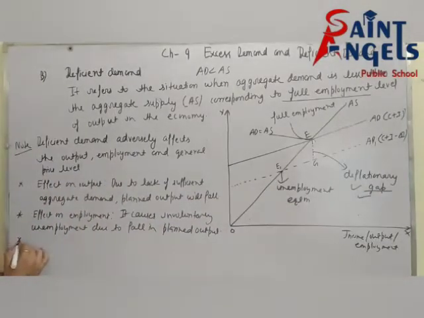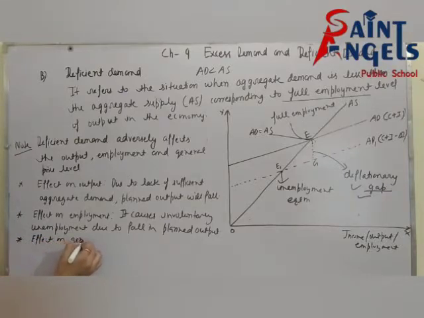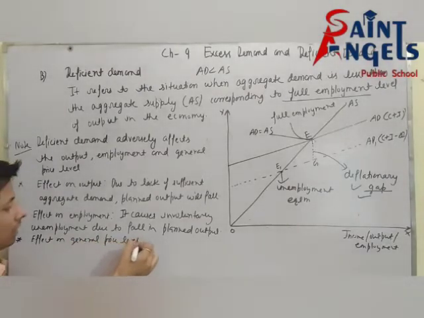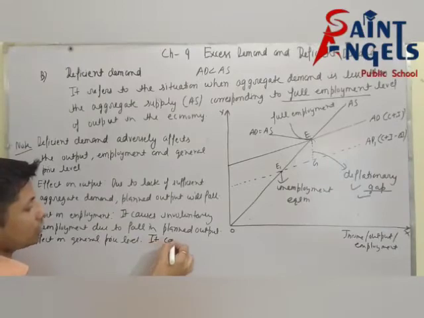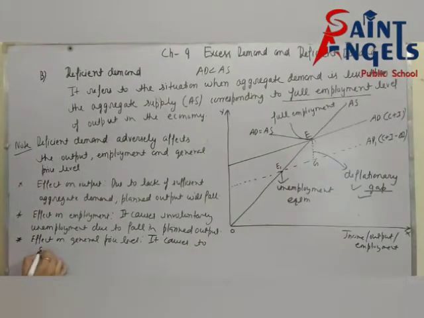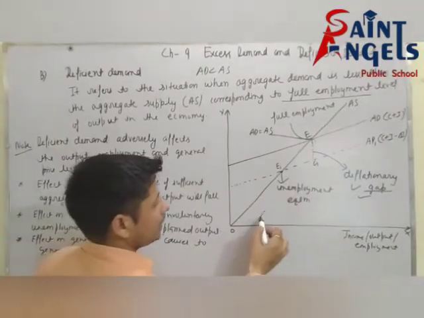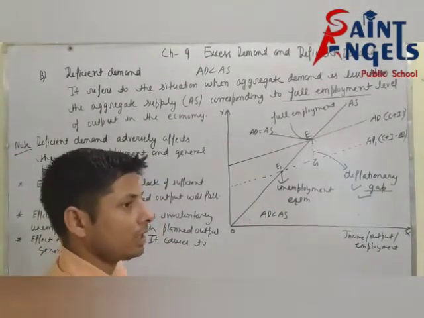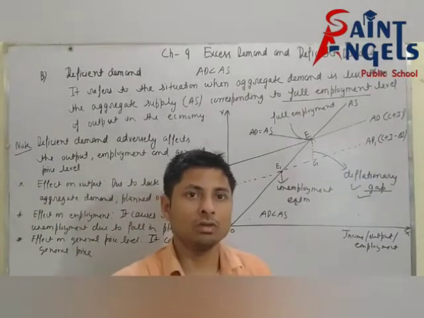See next point, effect on general price level. It causes the general price level to fall. See, now aggregate demand is less than aggregate supply. You know that when demand is less than supply, price will go down.